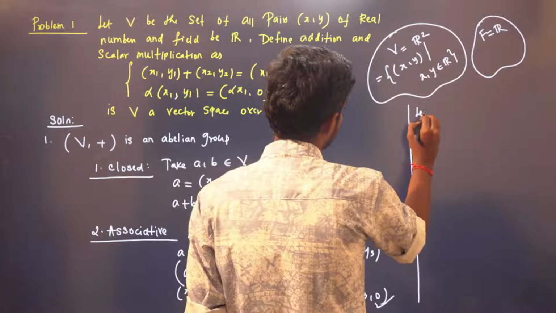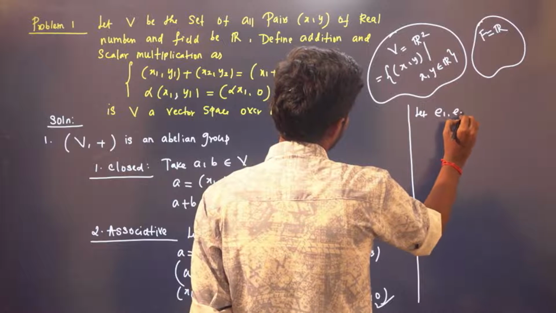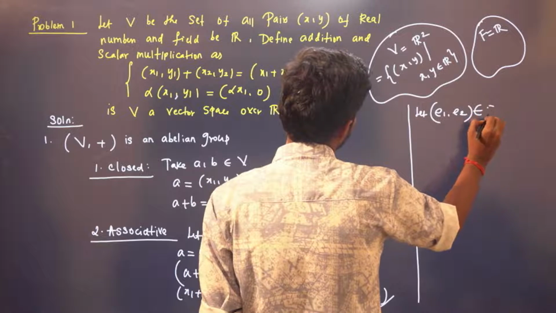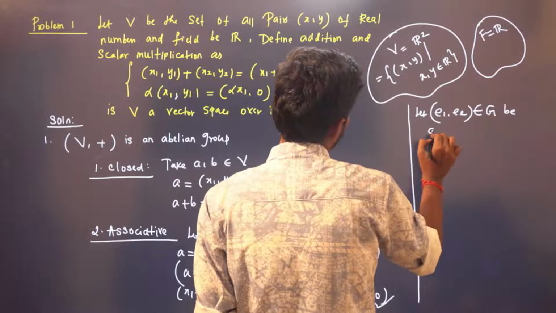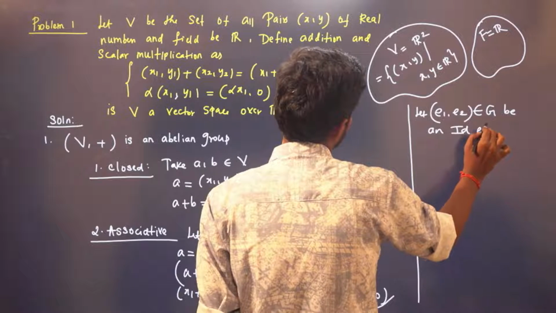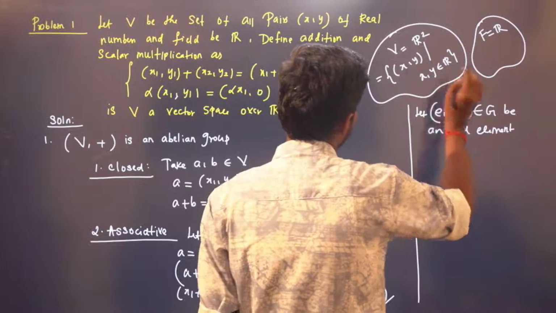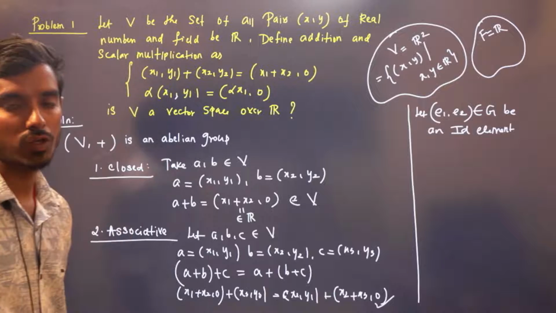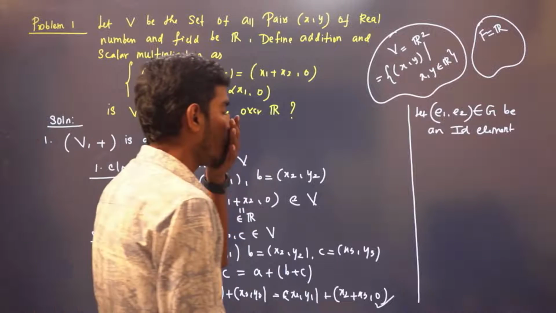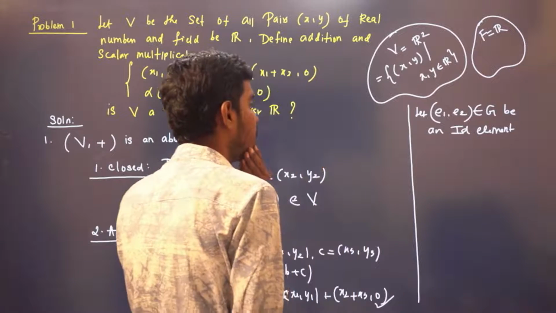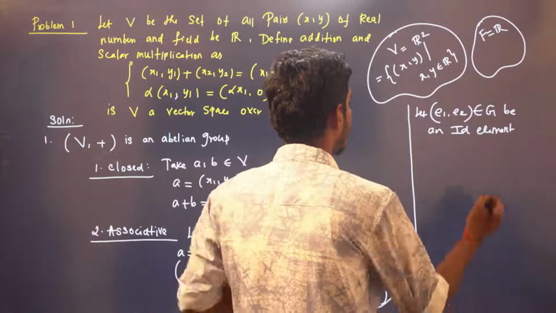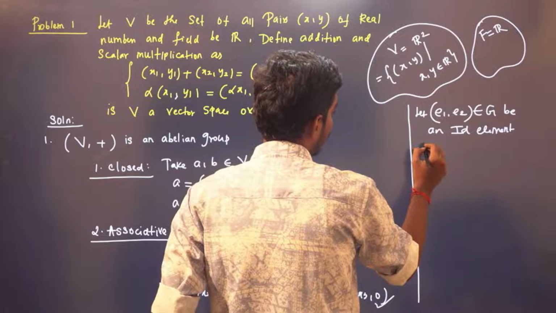Let (E1, E2) belongs to G be an ID element. Usually, what is the ID element in Rn over R? The 0 tuple, (0, 0, 0). Here the ID element is not there, right? Why? Because you take